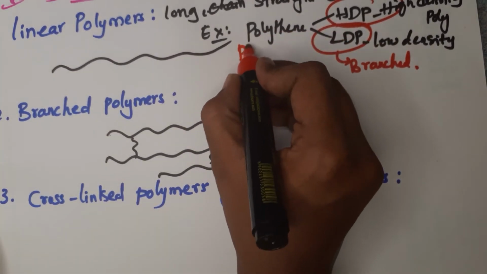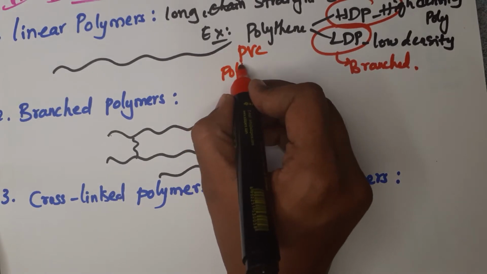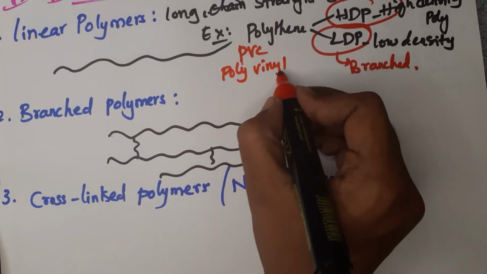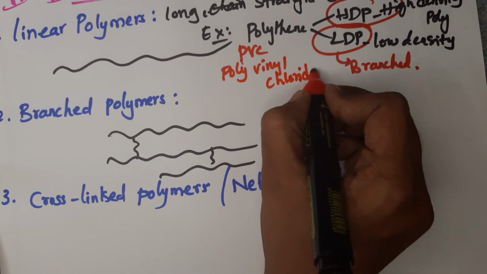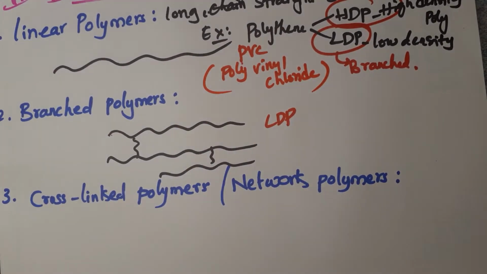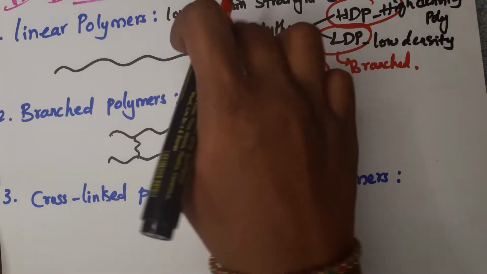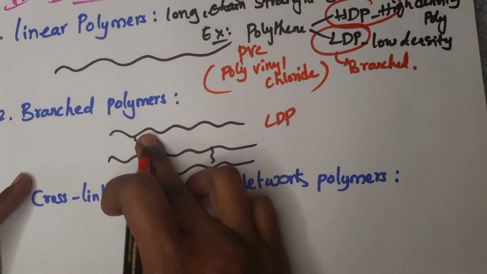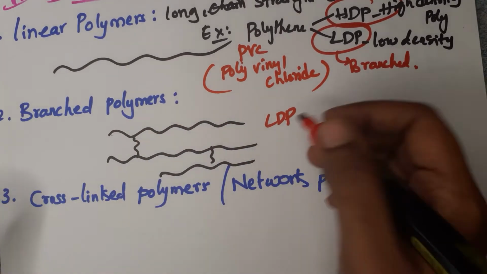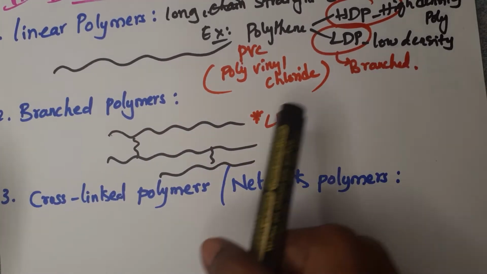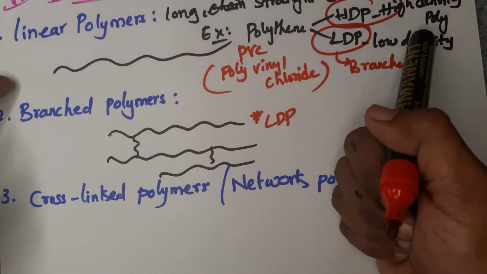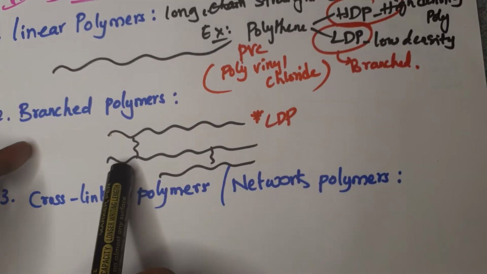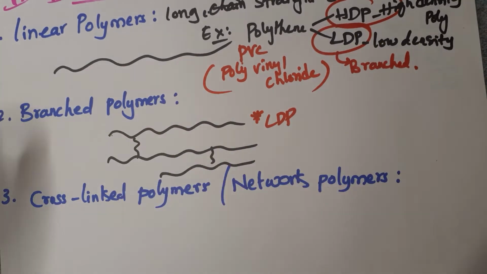And here PVC, polyvinyl chloride. PVC is an example for linear polymer, and high density polythene is also an example for linear polymers. For branched polymers, LDP is the branched polymer. This is very important for competitive exams. So LDP belongs to which kind of polymers? LDP is a branched polymer and HDP belongs to linear polymer.